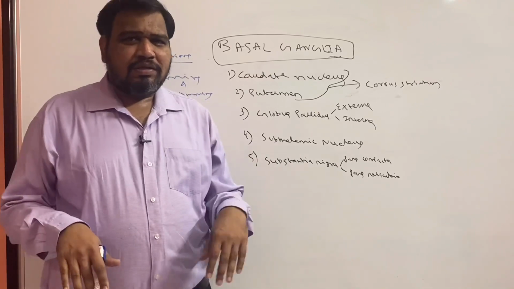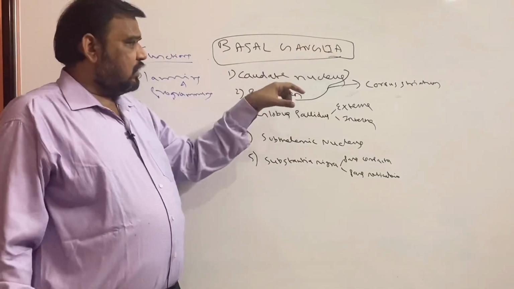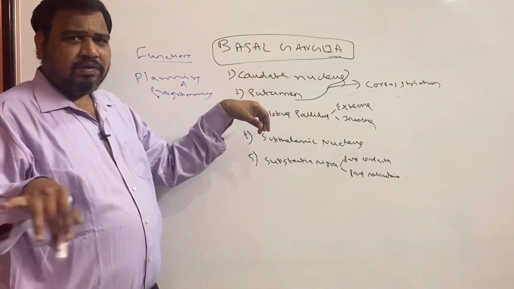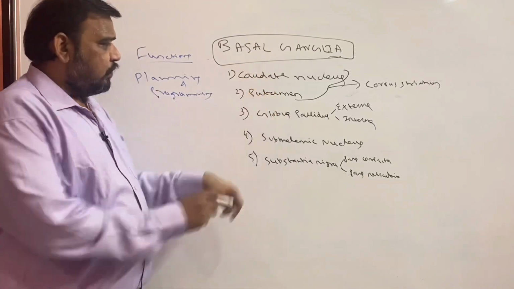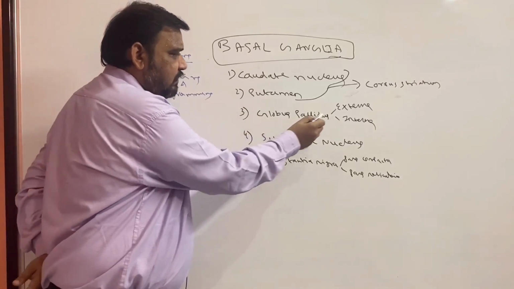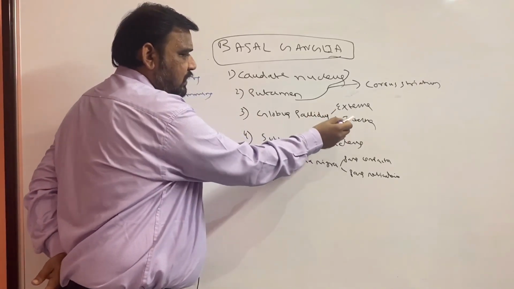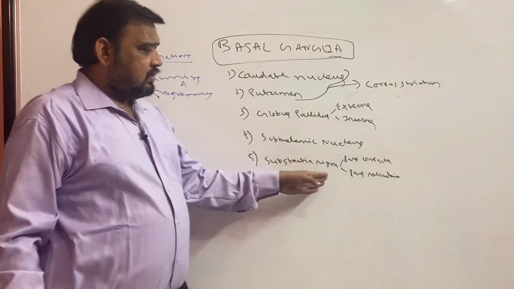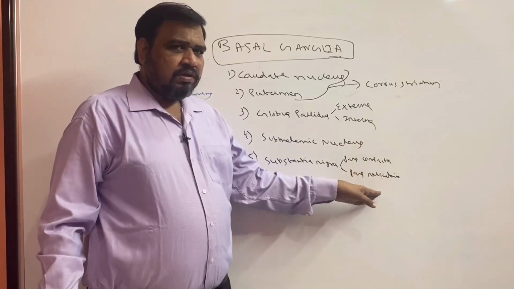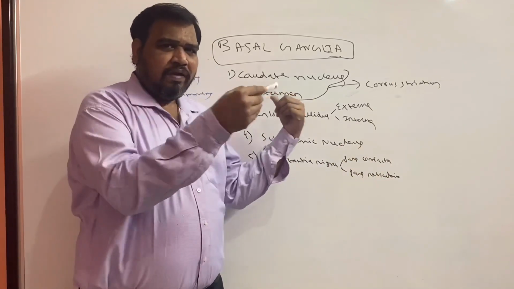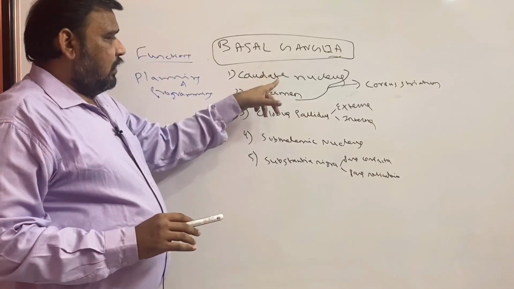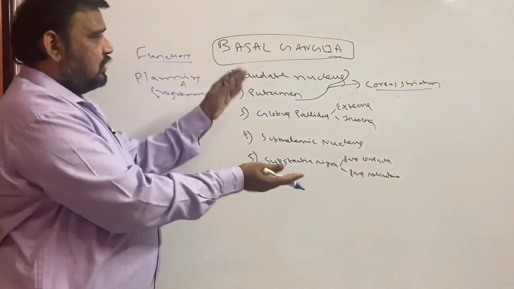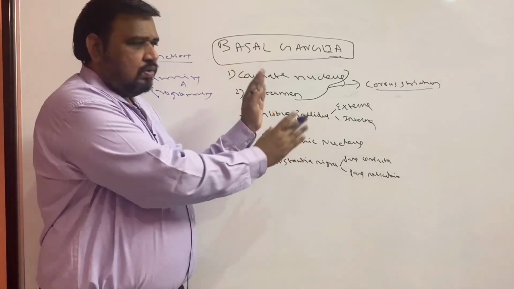Before going to connections, these are the components of basal ganglia: caudate nucleus, putamen, globus pallidus, which is divided into globus pallidus externa and globus pallidus interna, subthalamic nucleus and substantia nigra. Substantia nigra is again divided into pars compacta and pars reticularis. I am not going into anatomy where it is located. Caudate nucleus and putamen together are called corpus striatum. So these are the various nuclei of basal ganglia. Keep it as such.